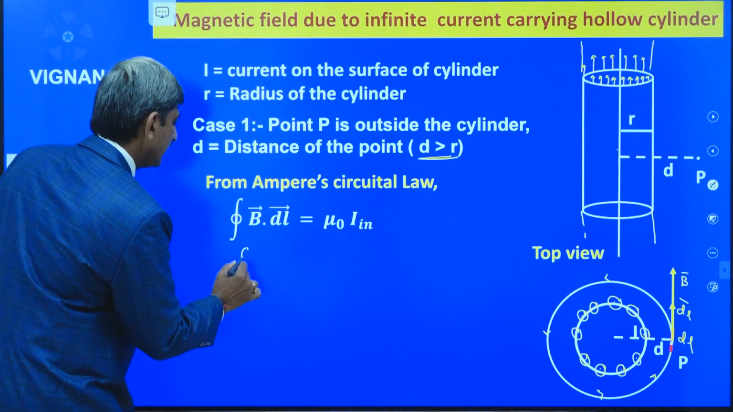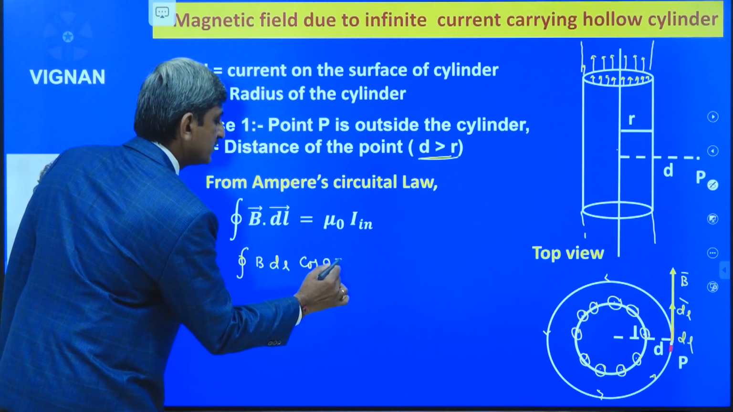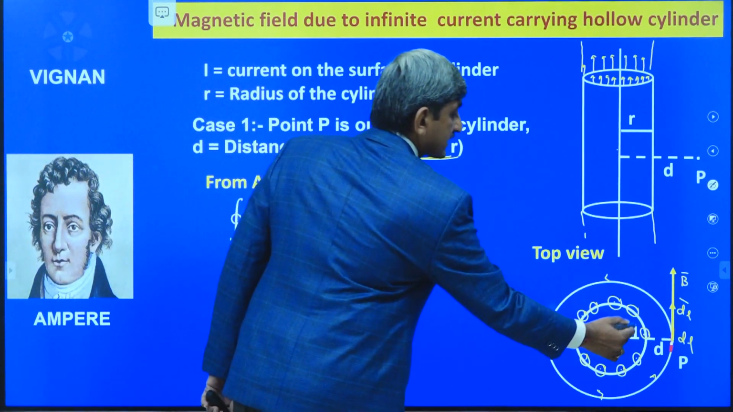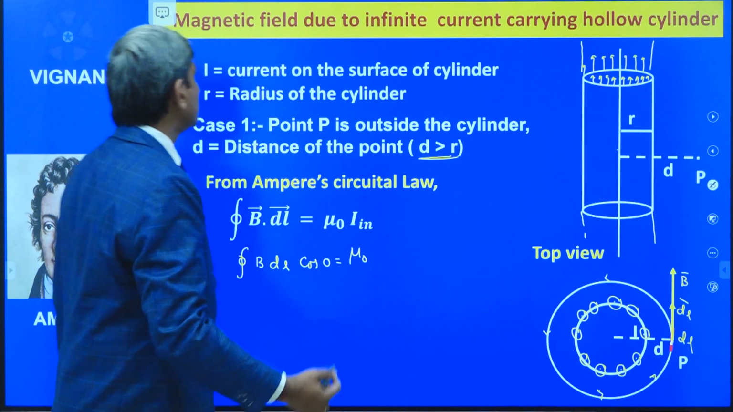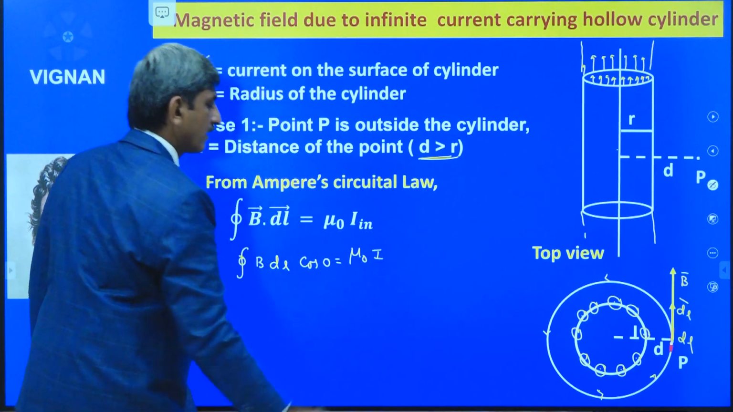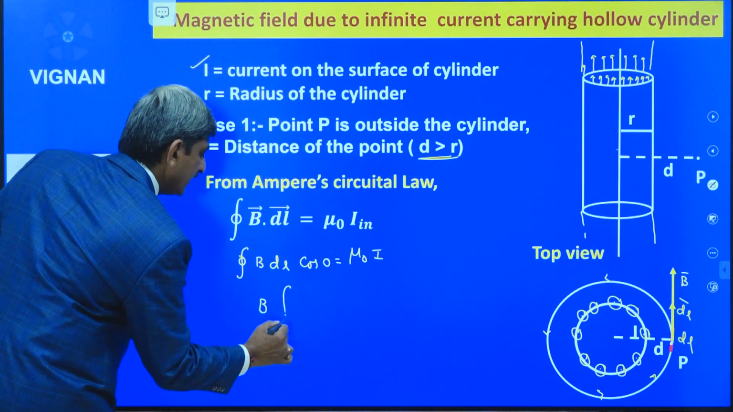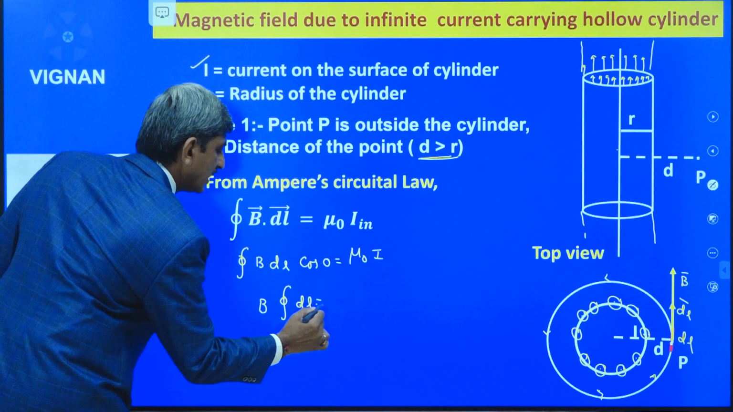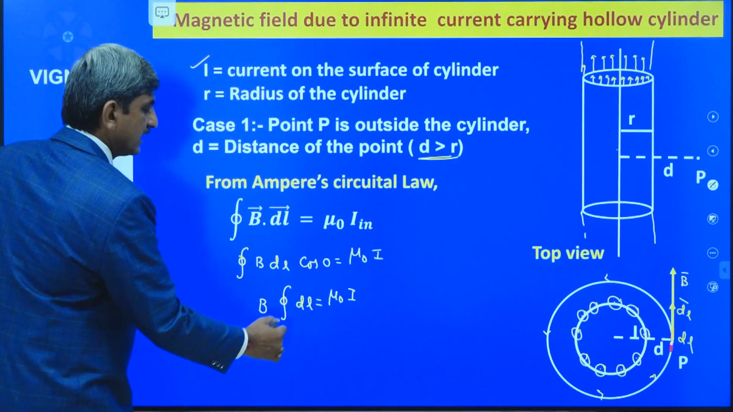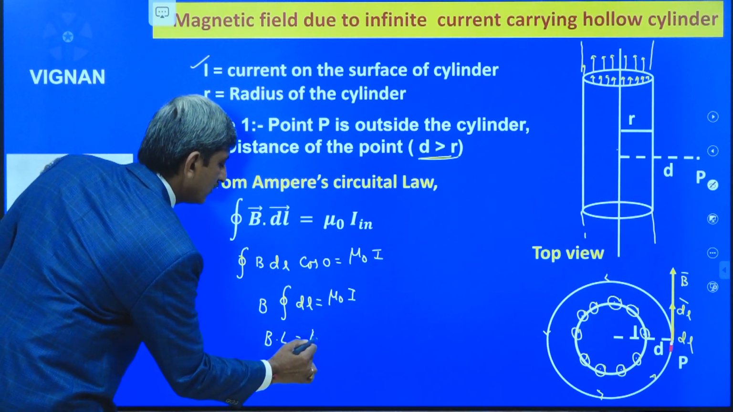So this can be written as integral B dl cos 0 is equal to mu naught times, what is I n here? I n is the current inside the closed loop, which is nothing but the current passing on the surface of the cylinder, I. We can write it as B integral dl is equal to mu naught I. Already we know that integral dl is equal to L. That's why we can write it as BL is equal to mu naught I.